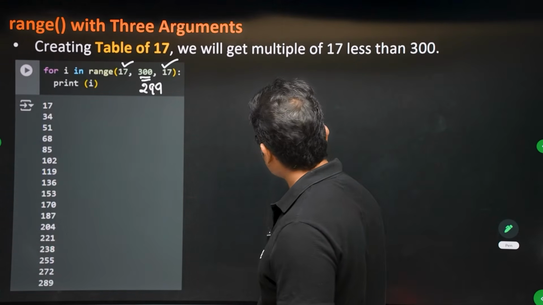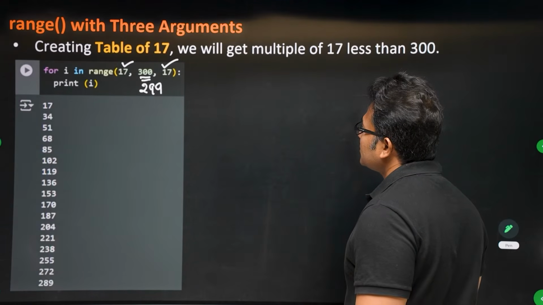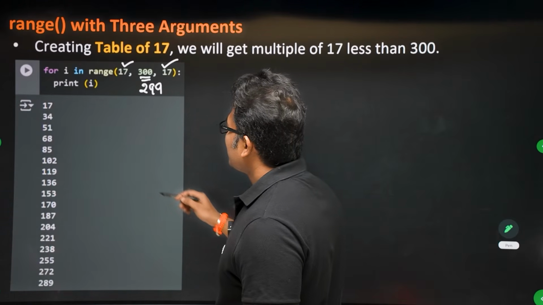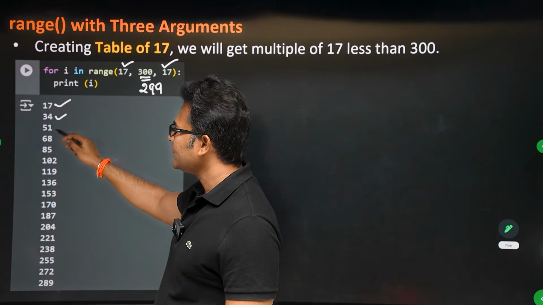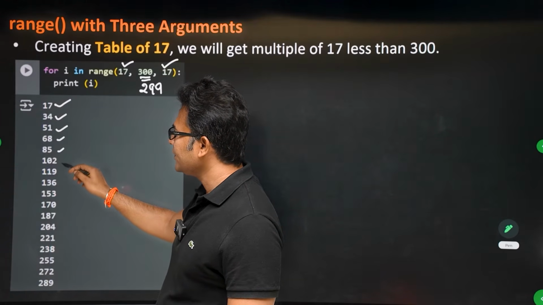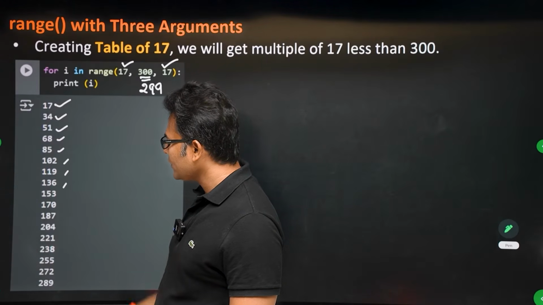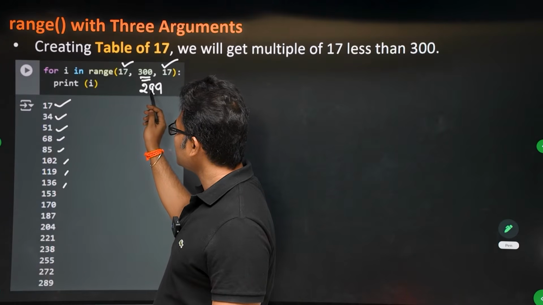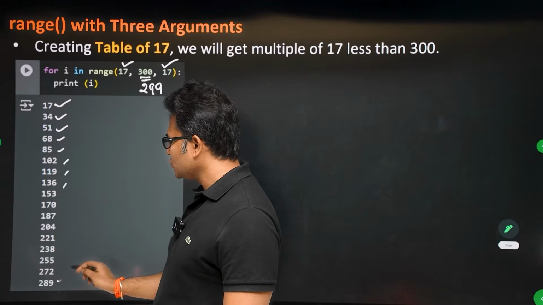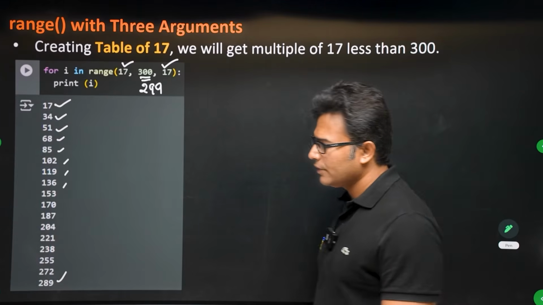So here in this case, starting is 17 and we are incrementing it by 17. That is why we are getting a table of 17, and you can say till what number you want. You want till 299. 300 is specified, which means 299. So we are stopping at 289.